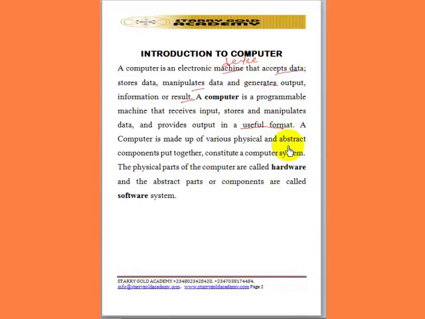So a computer system is made up of various physical and abstract components put together. The physical component is known as the hardware, while the abstract component is known as the software. So if you have the hardware, we need to install software before the hardware can be useful.